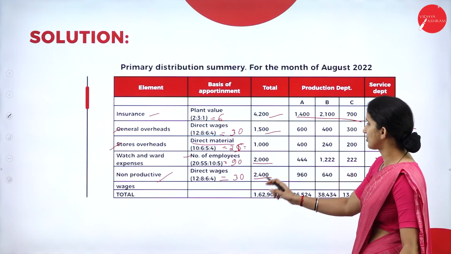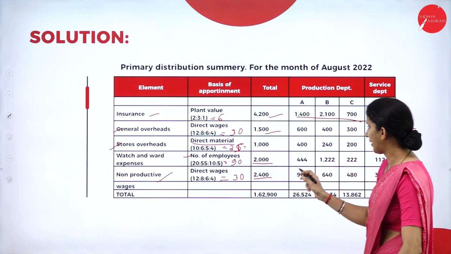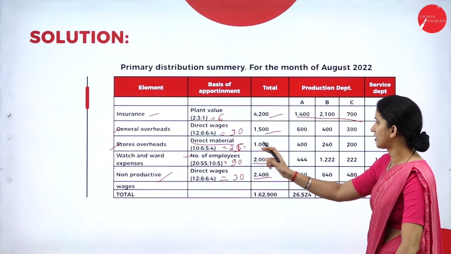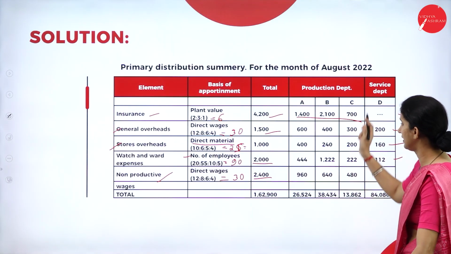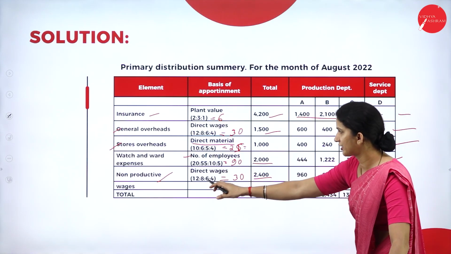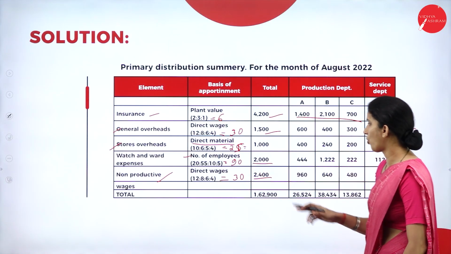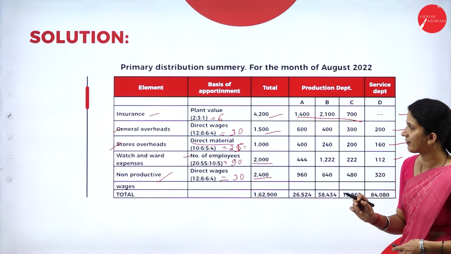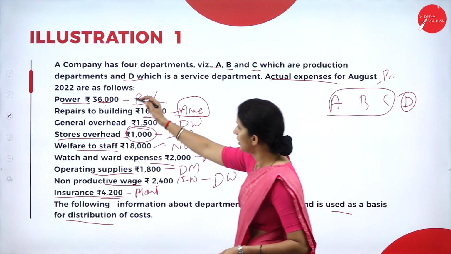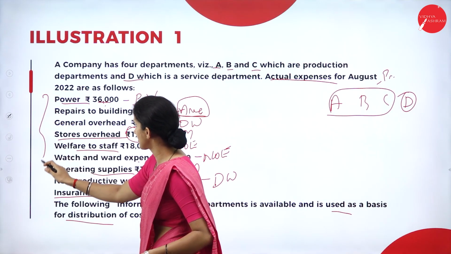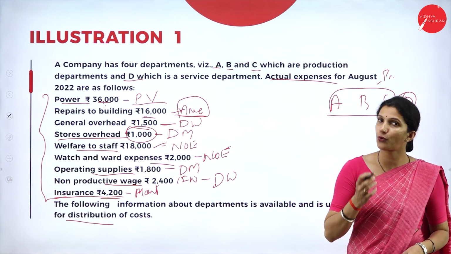So for A, 2400 into 12 by 30. Then for B, 2400 into 8 by 30. Then for C, 2400 into 6 by 30. And then for D, 2400 into 4 by 30. So whatever expenses we have been given here, all these expenses we have allocated to the 4 departments.